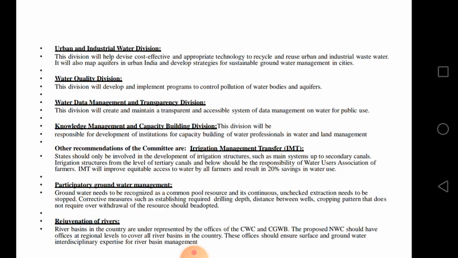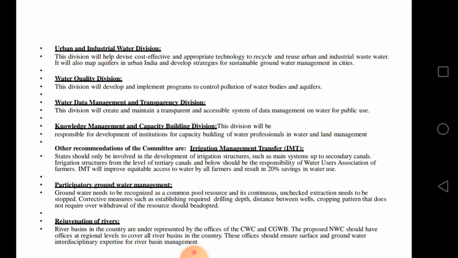States should only be involved in the development of irrigation structures such as main systems and secondary canals. Irrigation structures from the level of tertiary canals and below should be the responsibility of water users associations of farmers. IMT will improve equitable access to water by all farmers and result in 20% saving in some water. In an equitable manner, the water should reach all persons; that is very important.